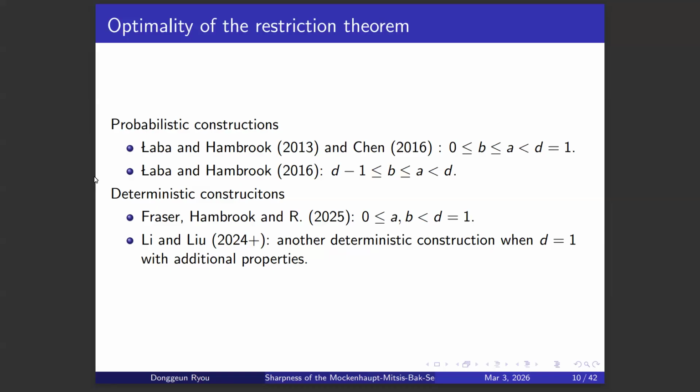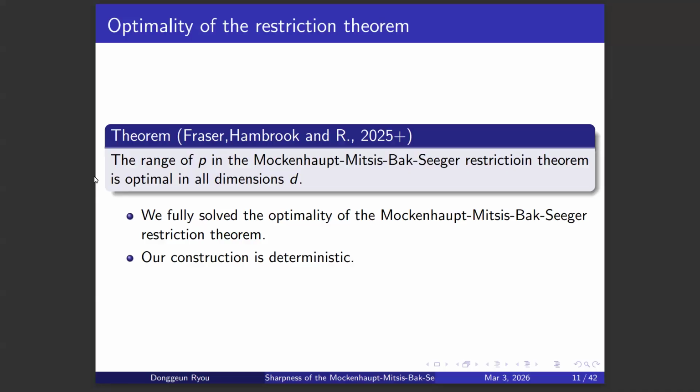And Donggeun Ryou and his student constructed another deterministic construction in 1 dimension with additional properties, which is interesting in, like, incidence theory. And we finally prove that the range of P in this generalized extension estimate theorem is optimal in all dimensions. So we fully solved the optimality in all dimensions, and also our construction is deterministic.